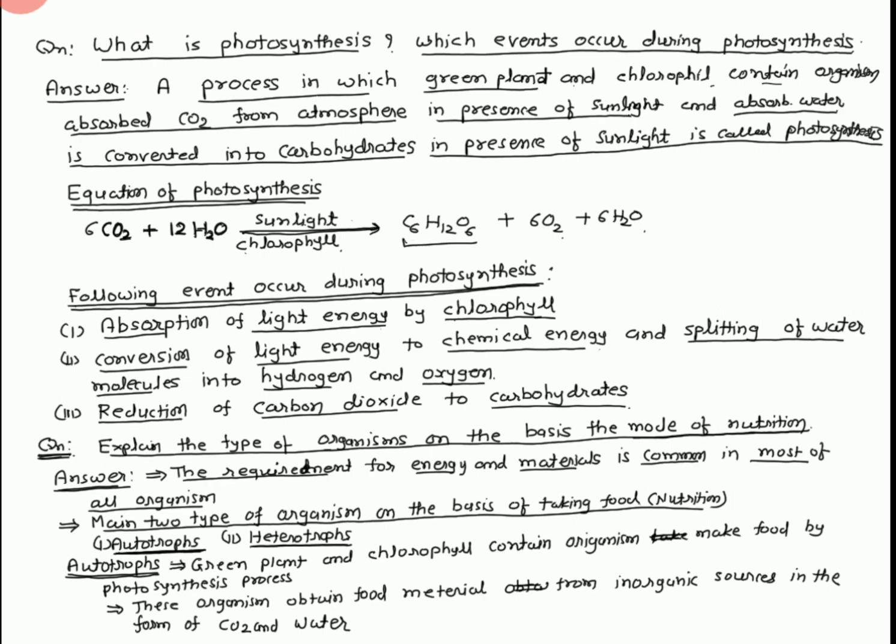Autotrophs are green plants and chlorophyll-containing organisms. Which plant? Green plants. Why is it seen to be green? Because it contains chlorophyll. Chlorophyll contains the green color. These organisms make food by the photosynthesis process. These organisms obtain food material from inorganic sources in the form of carbon dioxide and water.